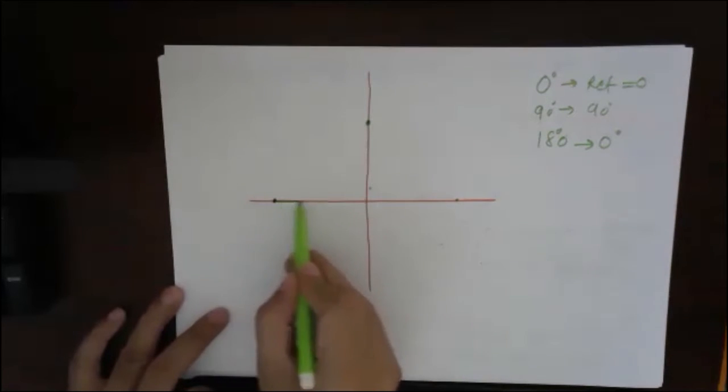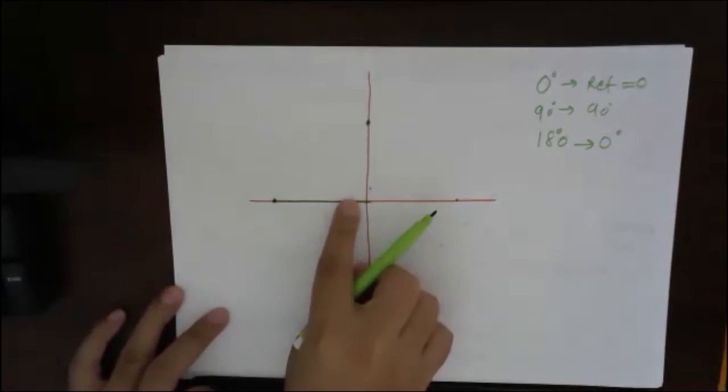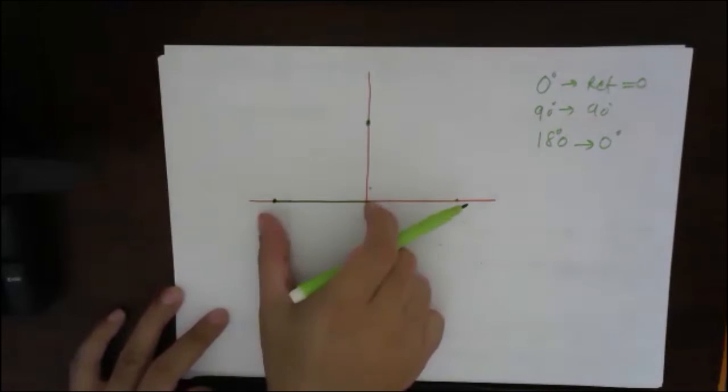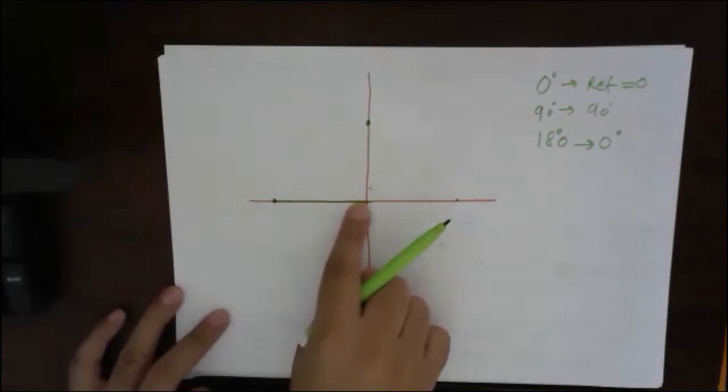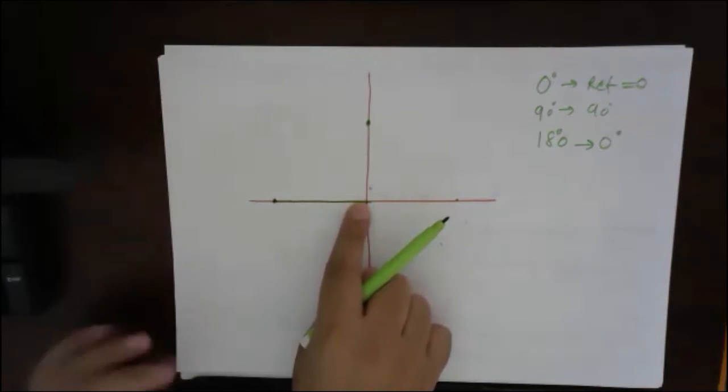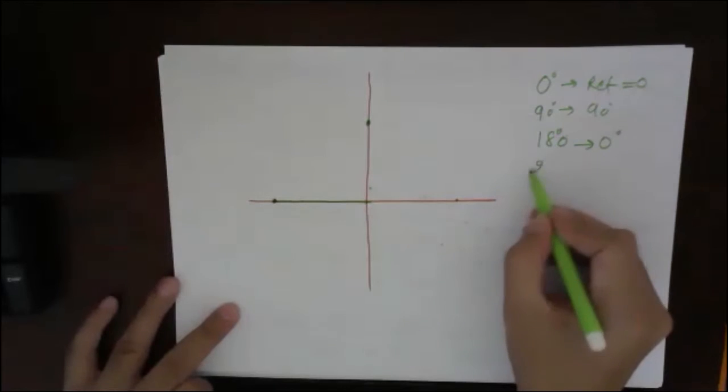Suppose I draw this line. What is the angle between this line and the x-axis? The shortest angle is 0 degree. Understood? So what is 270?